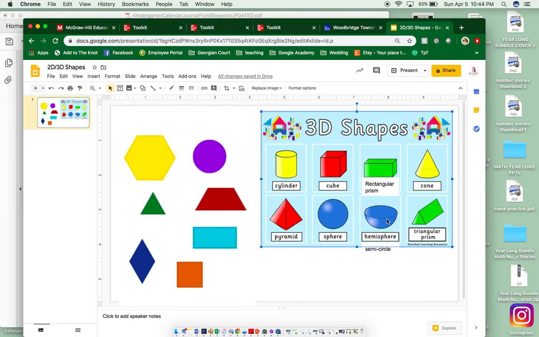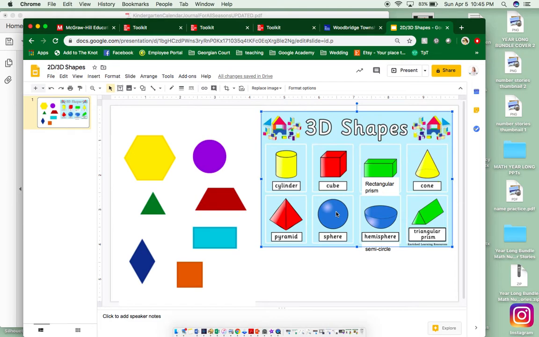And here is, I hope we didn't do hemisphere on Thursday. Let's do semicircle. Semicircle, semicircle. What's your clue? Look up at the sky. You're the shape of the moon. And let's do one more. Sphere. Sphere, sphere. What's your clue? You look like a soccer ball I kick with my shoe.